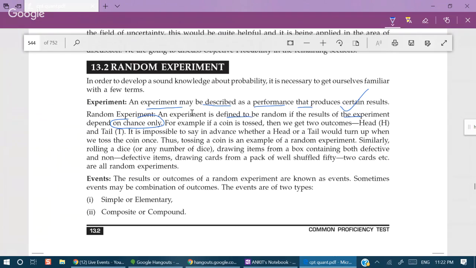For example, if a coin is tossed, you know either head or tail will come, but you are not sure that head will come, or that tail will come. So this is called a random experiment. An experiment is defined to be random if the results of the experiment depend on chance only.